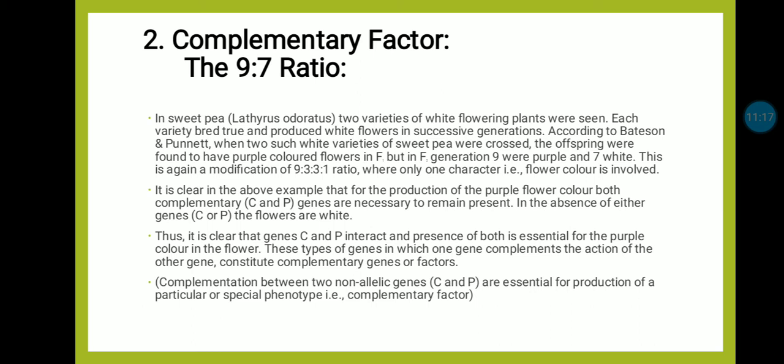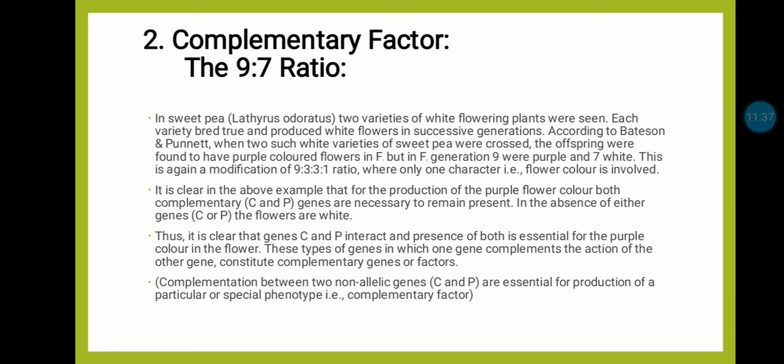It is observed in sweet pea plant. Two varieties of white flowered plants were seen in sweet pea plant. Each variety bred true and produced white flowers in successive generations.